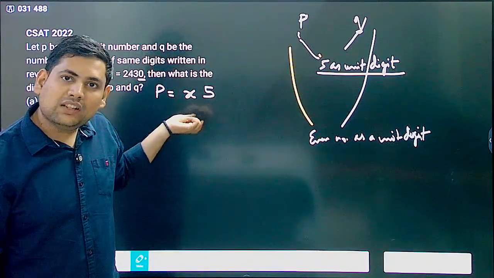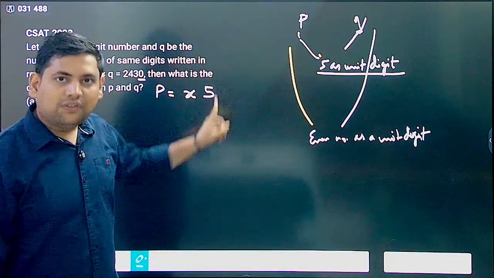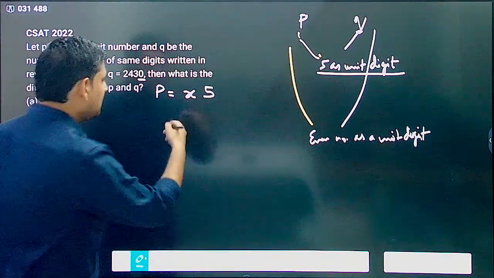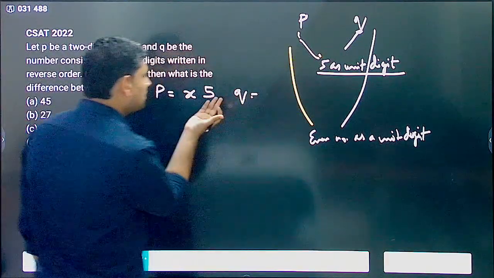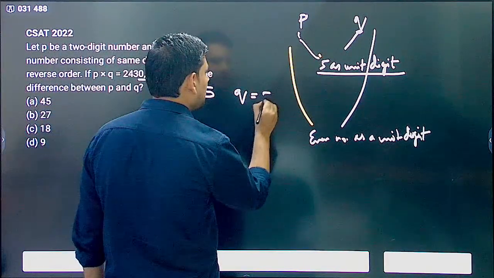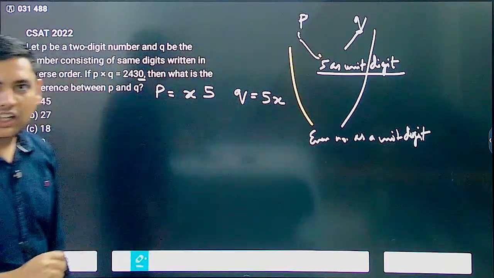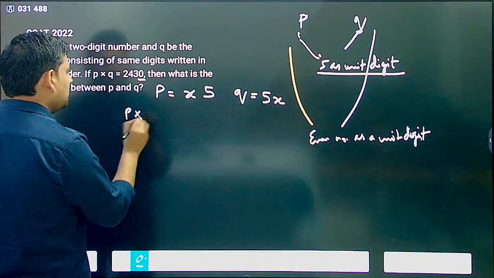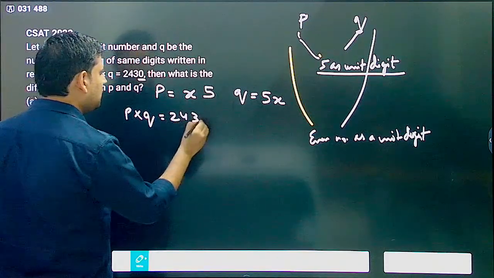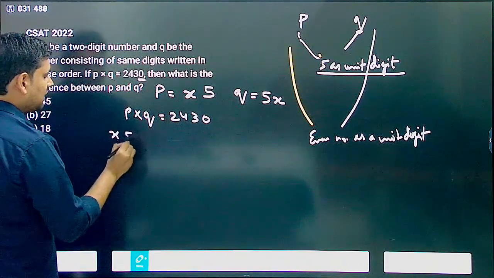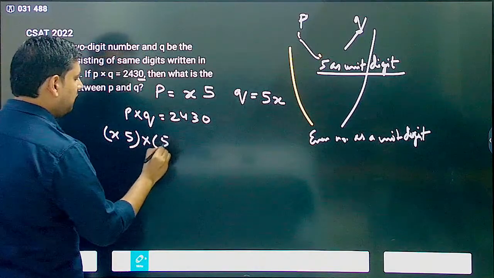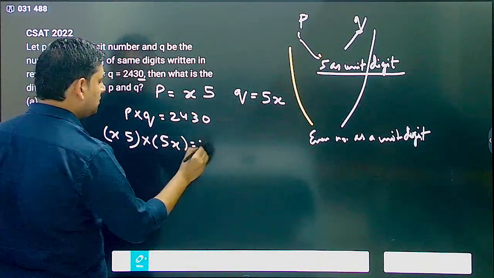Why did I assume it like this? Because I need 5 as the unit digit. Now if P is equal to x5, what is Q? Q is just the reverse of this, so Q is equal to 5x. Correct? Now P into Q is equal to 2430, so that means x5 into 5x is equal to 2430.